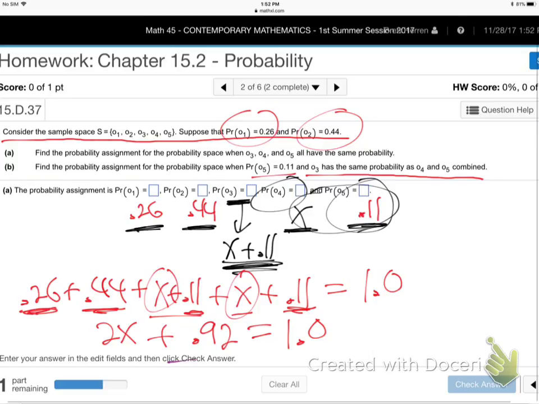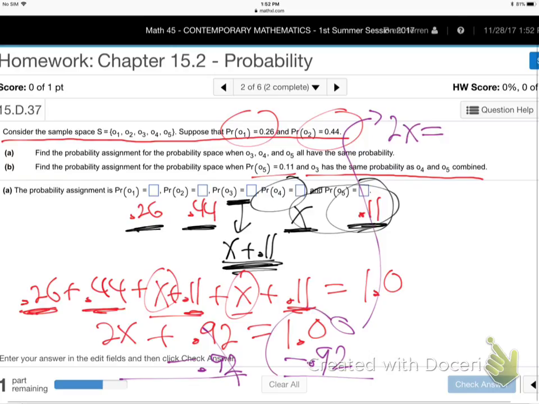Good, good. Remember some algebra steps here? Yes, subtract the 0.92. So that's like $1 minus 92 cents. So I'm going to bring it up here again. 2X equals $1 minus 92 cents, which is 8 cents. Remember these algebra steps? Get an X alone and then divide by 2. X is 4 cents. 0.04.